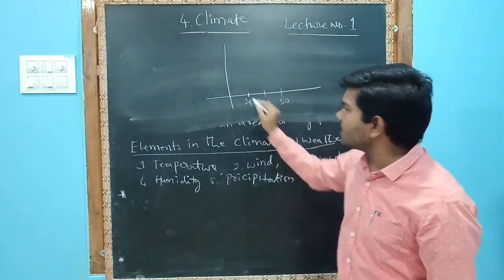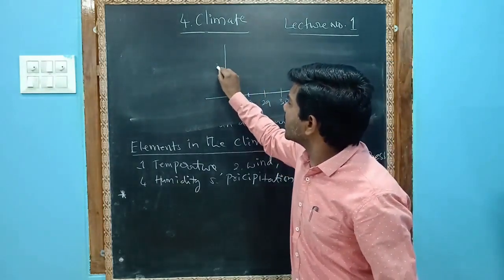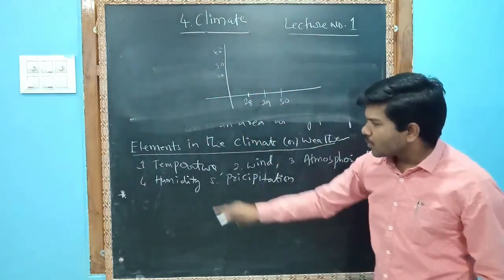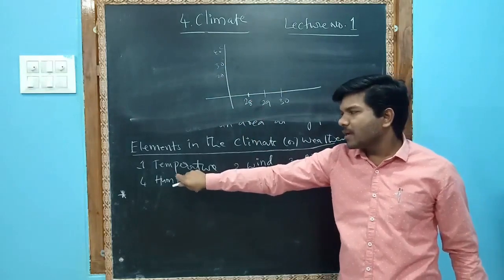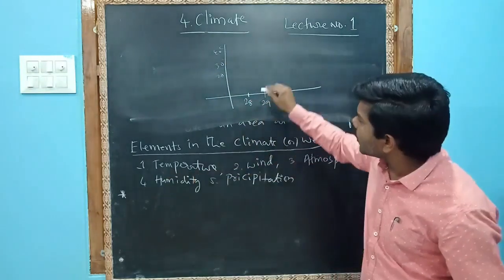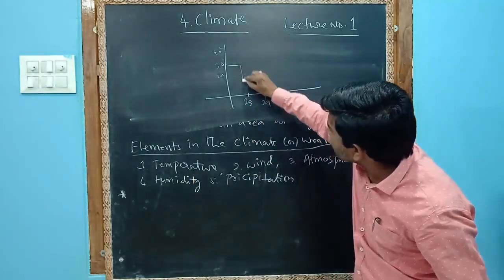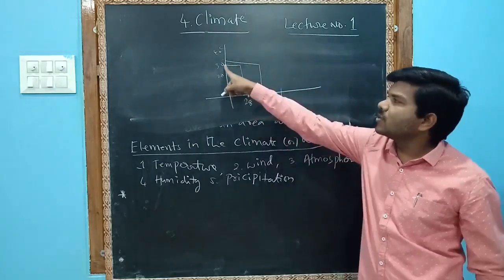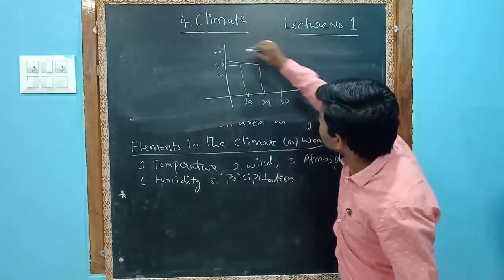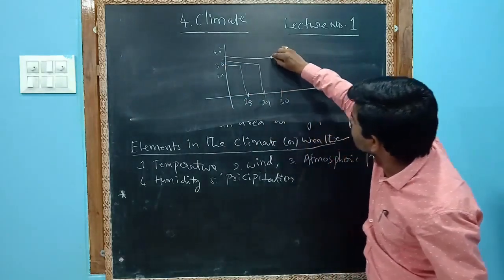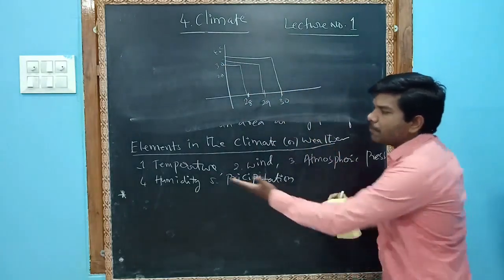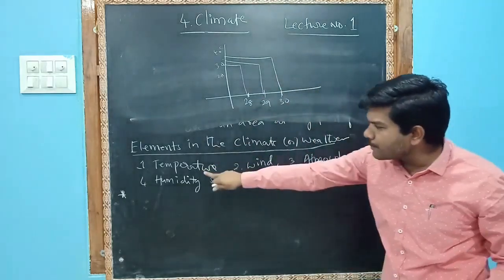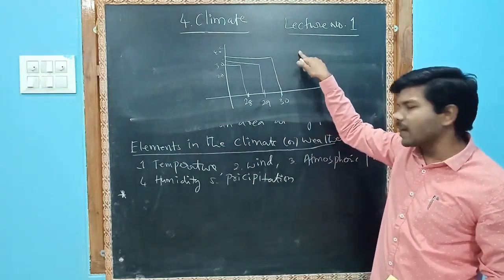These are temperatures, for example 30 degrees Celsius on one day, 32 degrees Celsius on another, or 35 degrees Celsius. So we show these patterns on graphs.